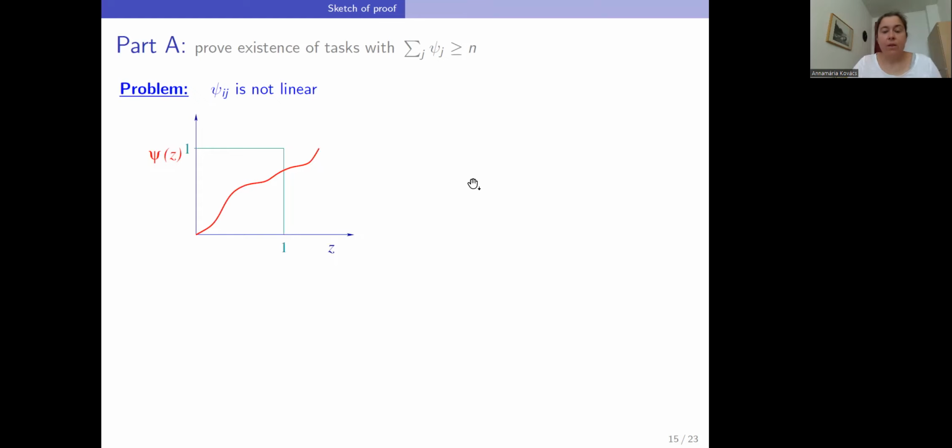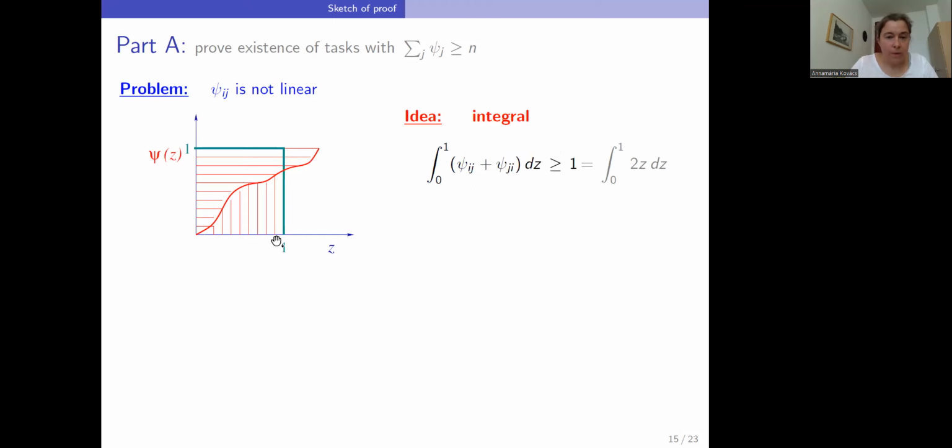But even then, if it's not linear, for the psi plus psi inverse, something similar to this lower bound of 2 holds, namely the integral of psi plus psi inverse, let's say over the interval 0, 1, is always at least 1, as you see immediately in this picture.